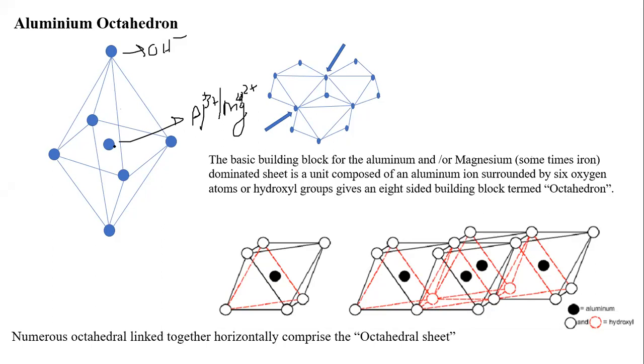Here also you can see there is sharing. The basic building block of aluminum or magnesium, sometimes iron, the dominant sheet, is a unit composed of aluminum surrounded by 6 oxygen or hydroxyl groups, sometimes oxygen and hydroxyl groups, giving an 8-sided face building block called octahedra. A number of octahedra linked horizontally make up the octahedral sheet, just like this. So these are the two basic building structures: silica tetrahedra, and the other, aluminum octahedra.